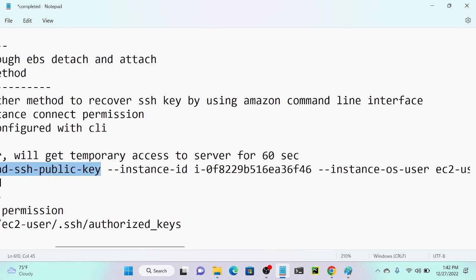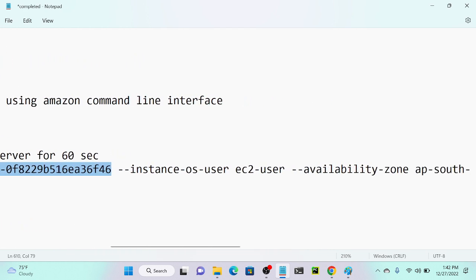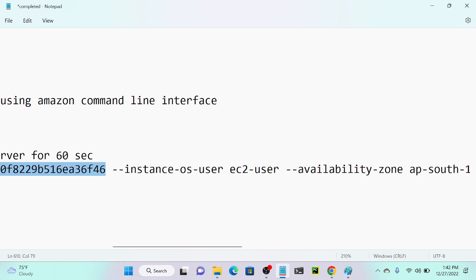Then we have to mention the instance ID. Every instance has a unique ID, so I'll specify my instance ID over here. Then you have to specify the username, which user I want to log in as. So I will select ec2-user. That is instance-os-user. I'll specify ec2-user.